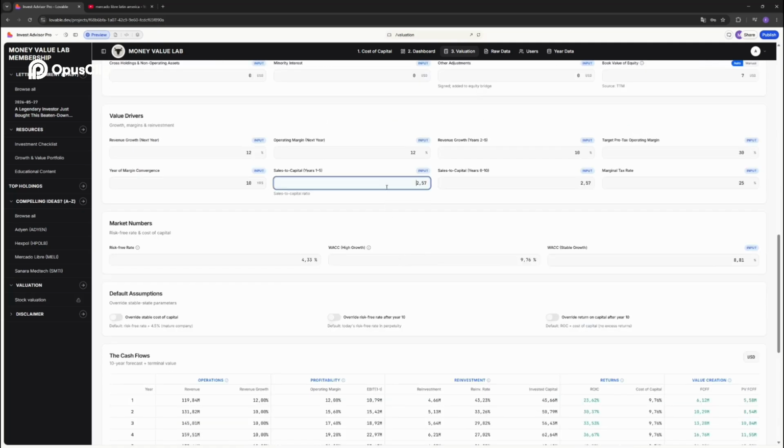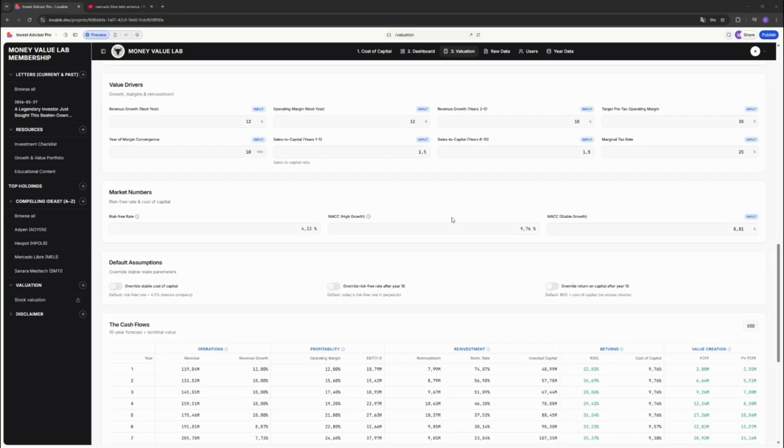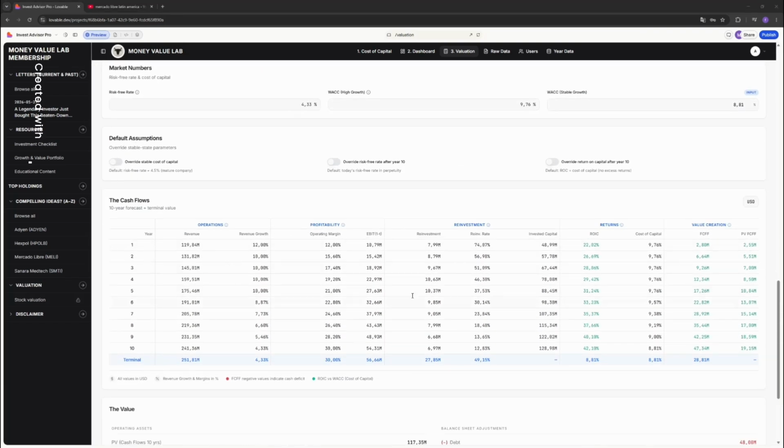So if I put here 1.5, let's see what I get as a reinvestment rate. Now, if I scroll down, you can see here this is the cash flow table. Based on all of the inputs you've added, it will give you this cash flow table. And you can see here, we put 12% revenue growth next year, so it will increase revenue to 120 million. And I said 10% during the 5 years, then automatically it will decrease down to the risk-free rate, 4.33%. So year 10, I'm assuming Sonara will have a revenue of 251 million.